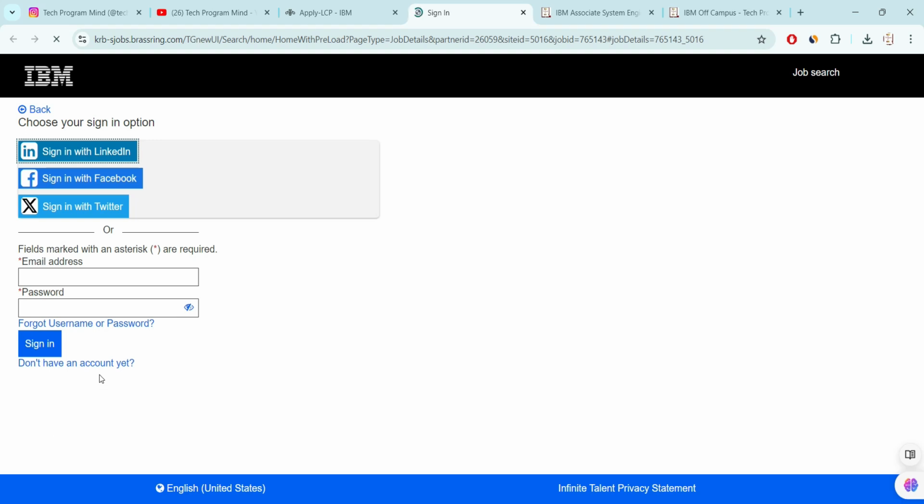And if you already have an account, then please put your email address and password and sign in and fill all the required details. And if you face any difficulty while filling a form, then please ask your query in the comment section or Telegram or Instagram. I will definitely help you. So this is all about this job.